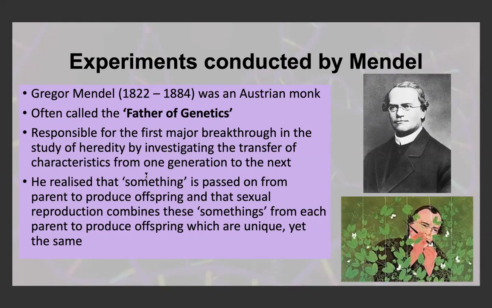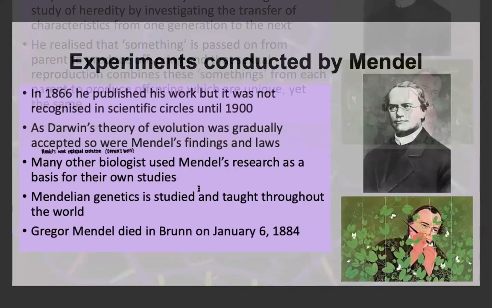He realized that something is passed on from the parent to produce offspring, and that sexual reproduction combines these somethings from each parent to produce offspring which are unique yet the same. So they have some differences yet some similarities. But he didn't know what these somethings were. We'll later see that this has more to do with DNA and genetics and genes, but he didn't know. DNA hadn't been discovered when Mendel was doing his research.